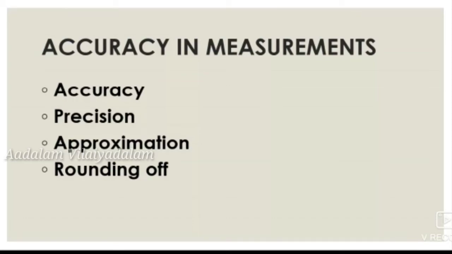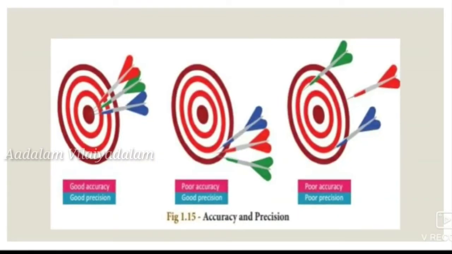First one is accuracy. The closeness of a measured value to the actual value or true value is known as accuracy. Precision is the closeness of two or more measurements to each other. Now let us learn in detail about the difference between accuracy and precision. This diagram will help to differentiate accuracy and precision.